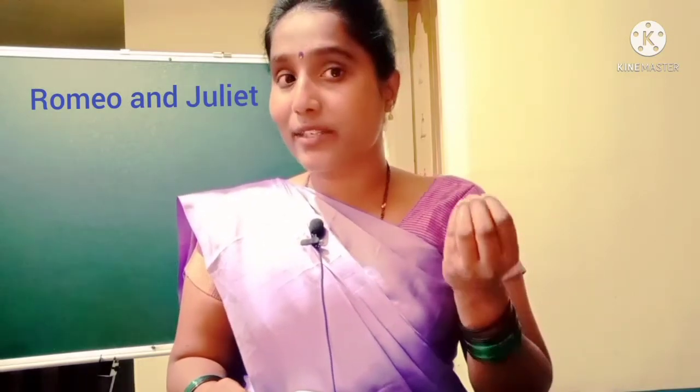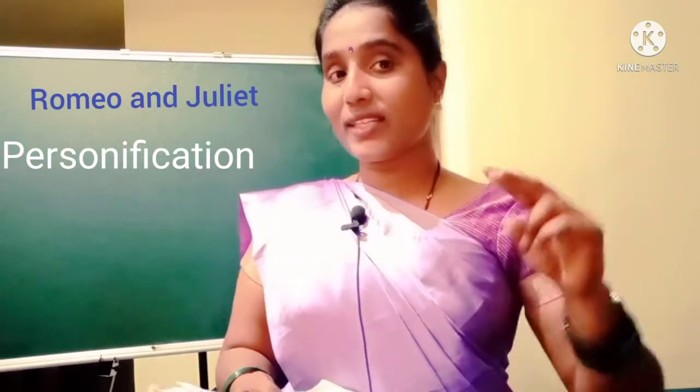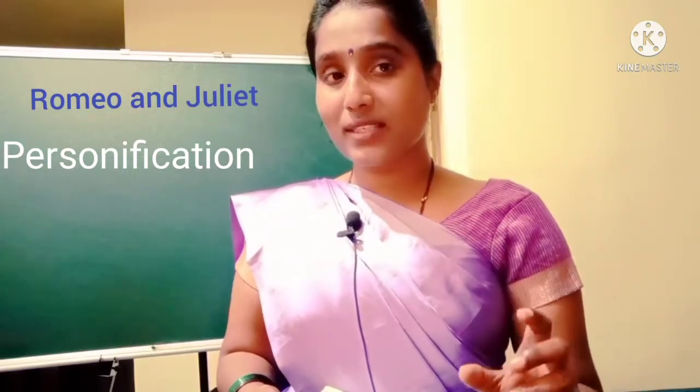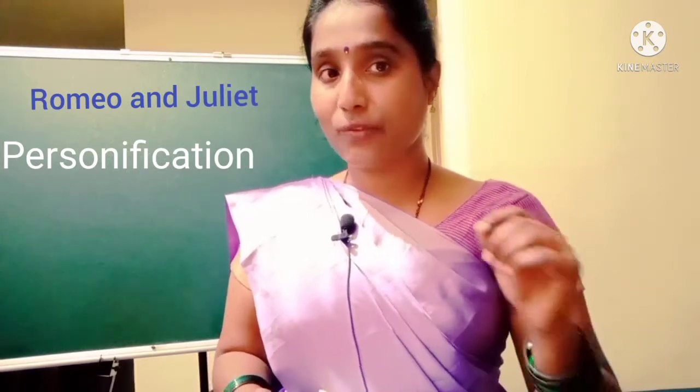So she hangs upon the cheek of night. In this second line, she represents earrings. Earrings are nothing but a rich jewel, and the rich jewel represents the beauty of Juliet. Juliet is nothing but a rich jewel. So, cheek of night. Night is a personification. So in the second line, the writer uses the figure of speech personification. What is the meaning of personification?